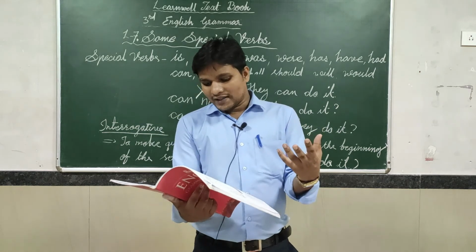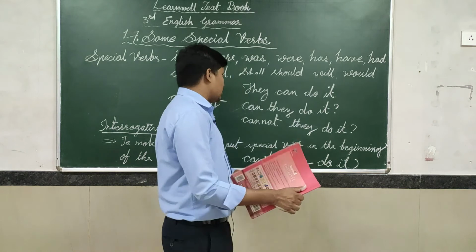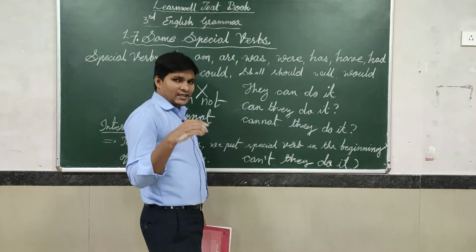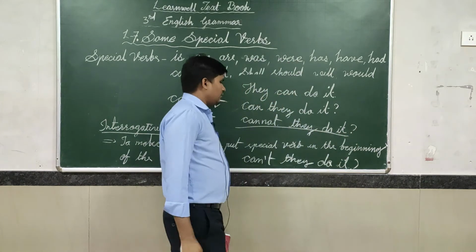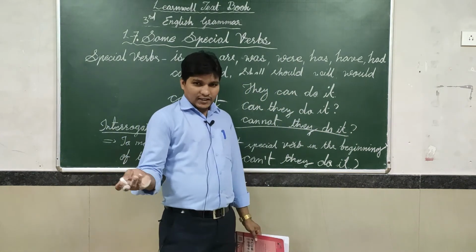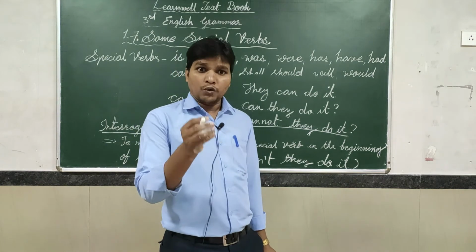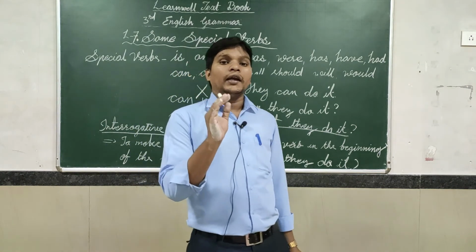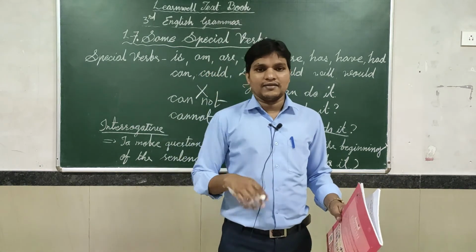So next point is, rewrite each sentence as a negative question. Oh, it is very difficult. Not very difficult. If you understand, it is very easy. This is the negative question: cannot they do it, or can't they do it? A negative sense will be here and a question mark will be here. That is called a negative question. Negative questions in one sentence.